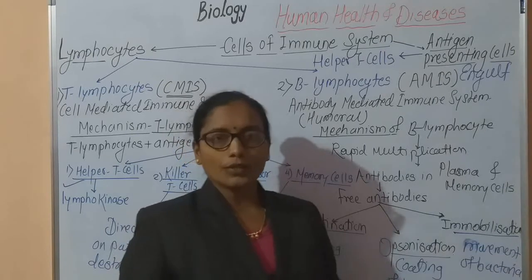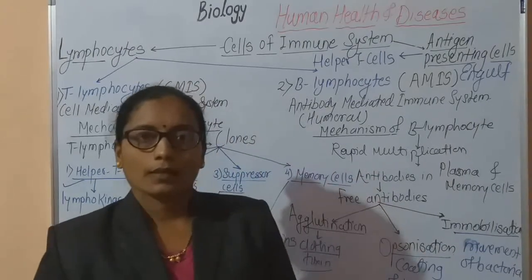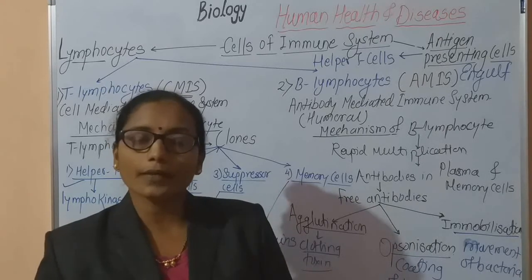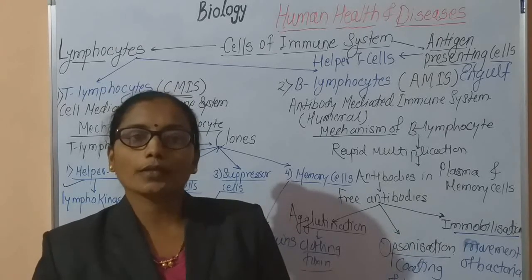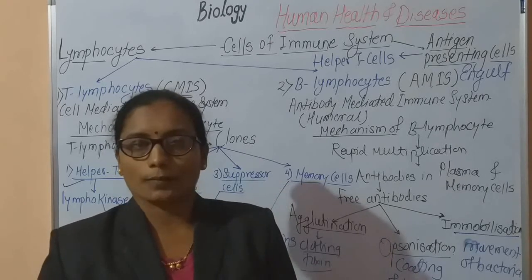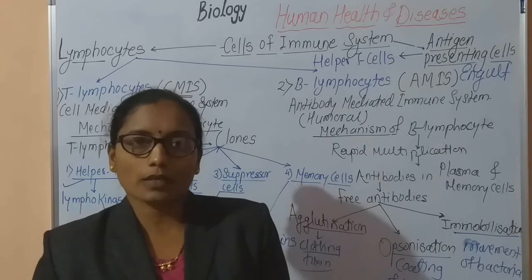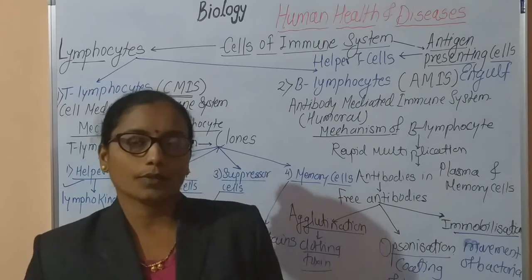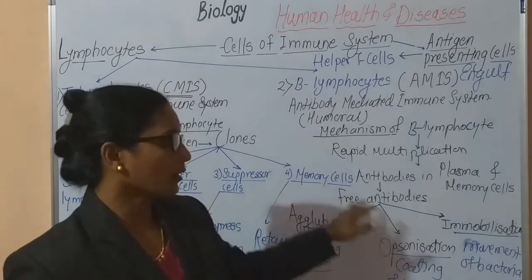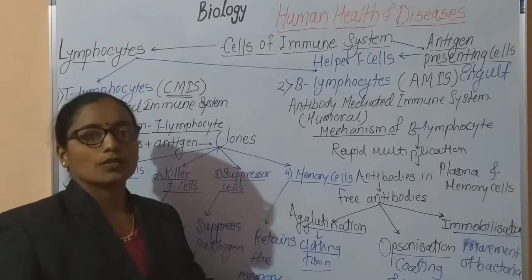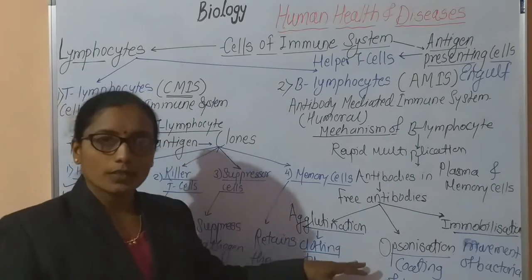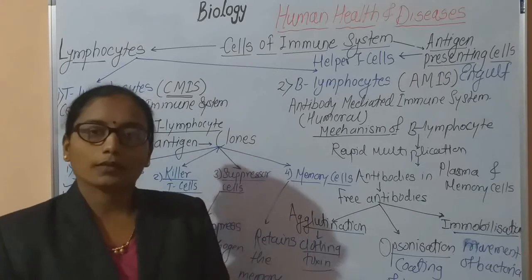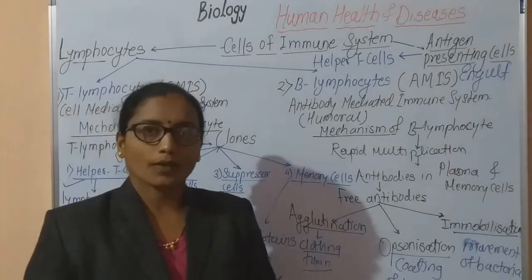Now in this way, all these cells try to destroy the pathogen by their different actions and protect the body from infection. Different types of pathogens try to infect the human body and create certain types of diseases, and these cells prevent the pathogens' entry or destroy them by different mechanisms of action and protect the human body. Okay, thank you.